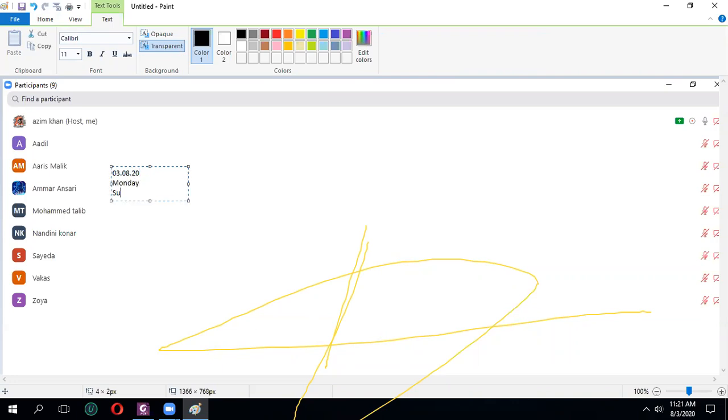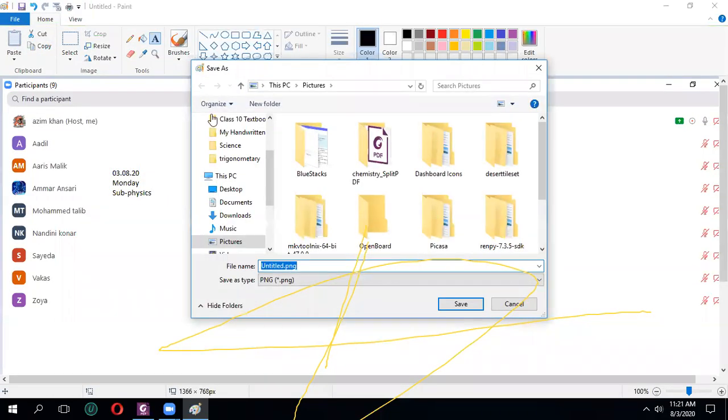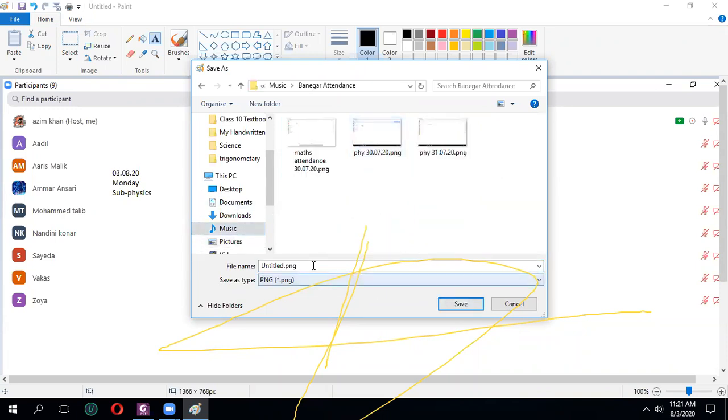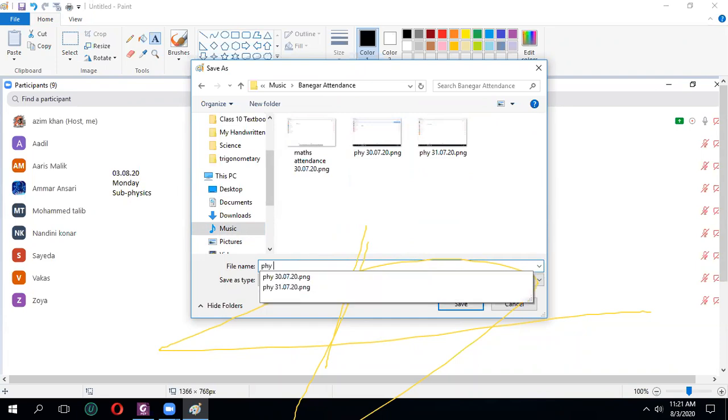Subject is physics. And in here Bhanukar. So this is physics. Date is 3, 8, 20.